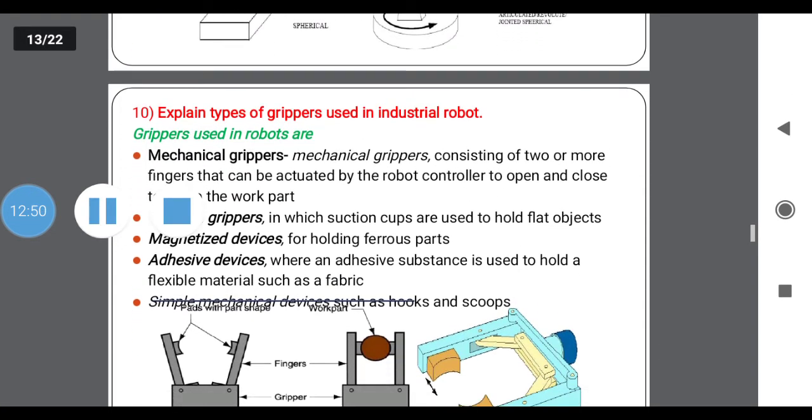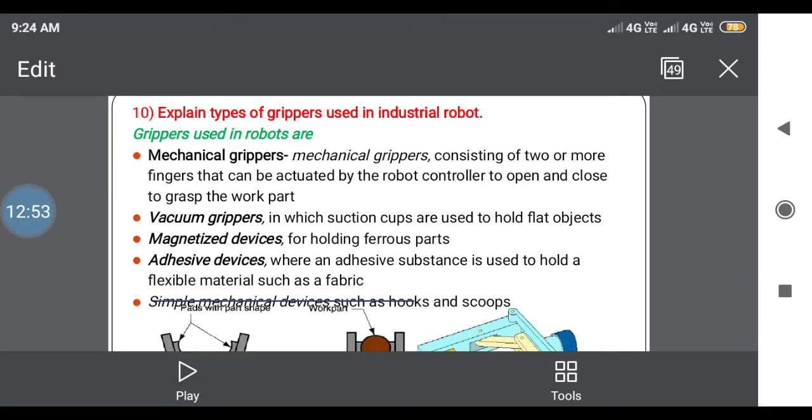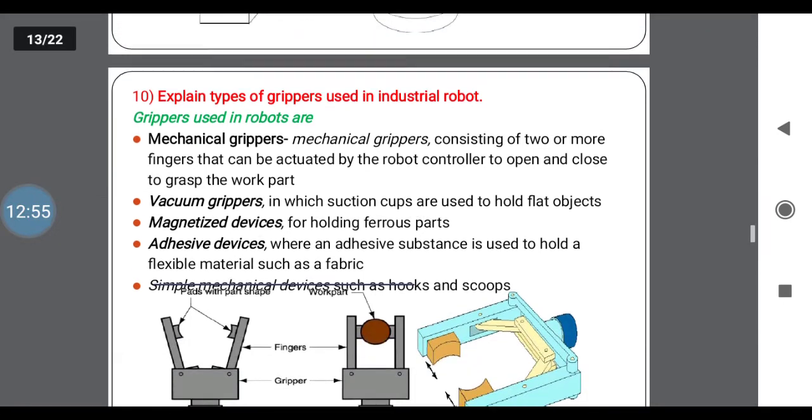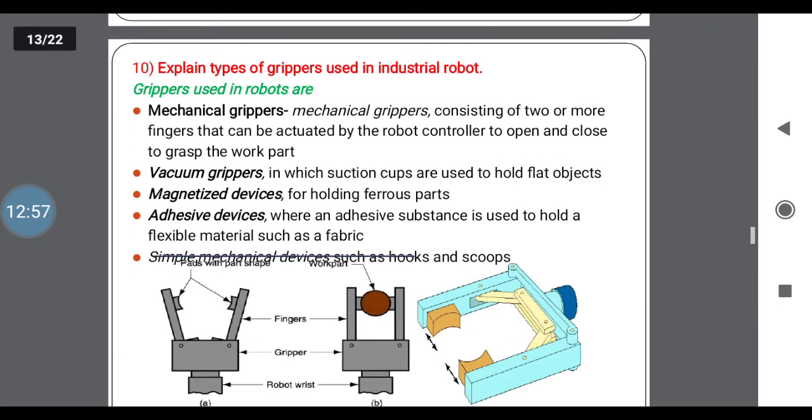Next one is to explain the types of grippers used in robots. We already know the different types of grippers we are using in robots: mechanical grippers, vacuum grippers, magnetized devices, and adhesive devices. First one, mechanical grippers. This consists of two or more fingers that can be actuated by the robot controller to open and close on the work part.